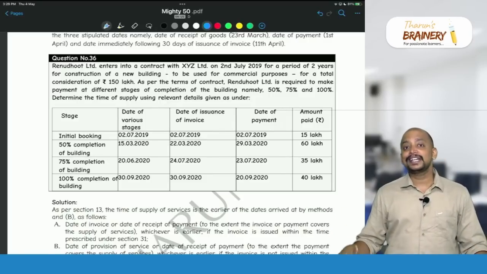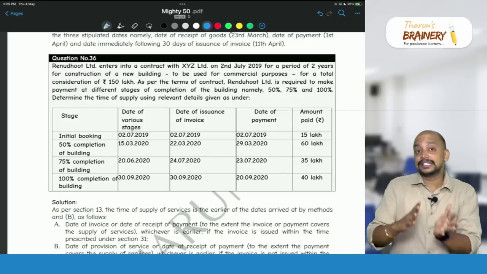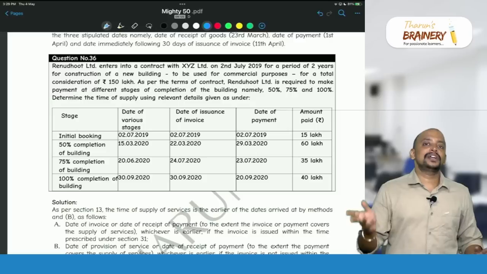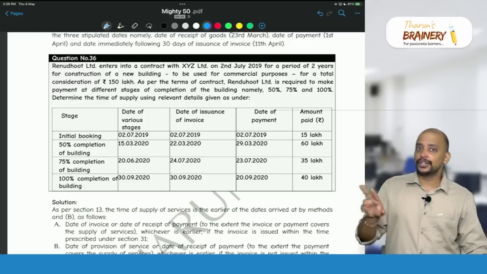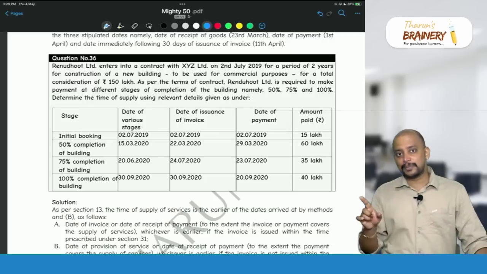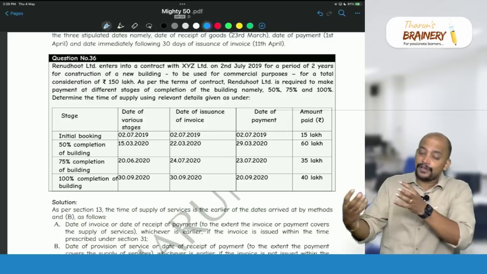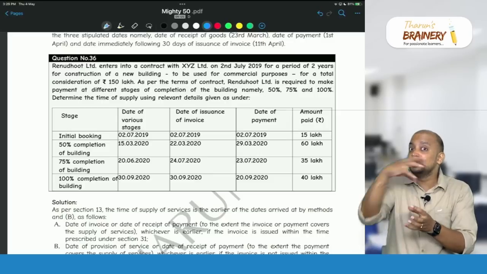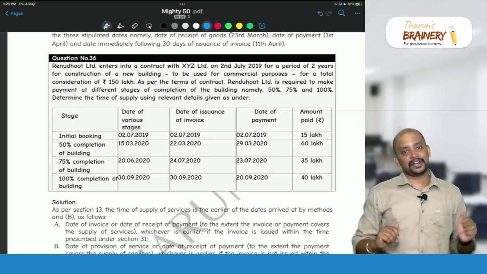If invoice is raised within the due date, then invoice date or payment date, whichever is earlier. If invoice is not raised within the due date, then completion date or payment date, whichever is earlier. This is the provision for time of supply. So the time of supply provision depends upon the due date of invoice. So we need to understand what is the due date of invoice in case of continuous supply of service.